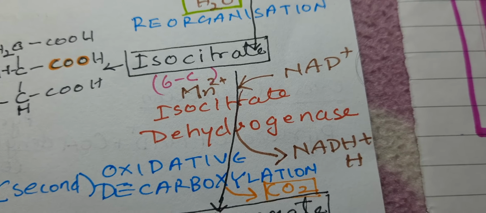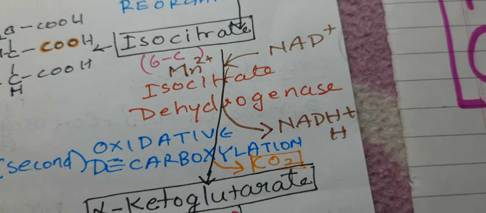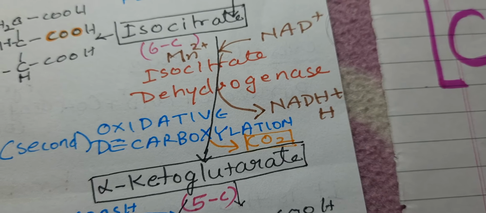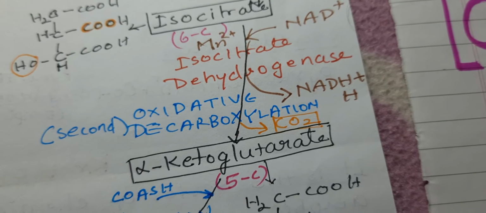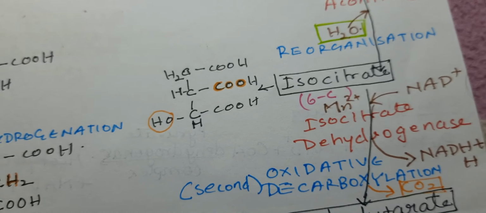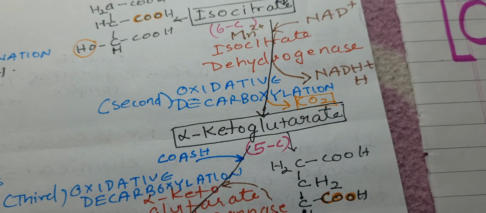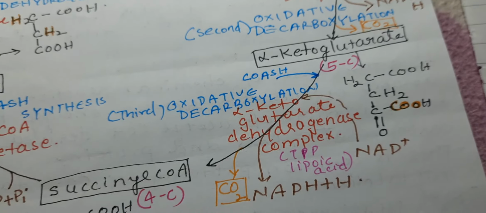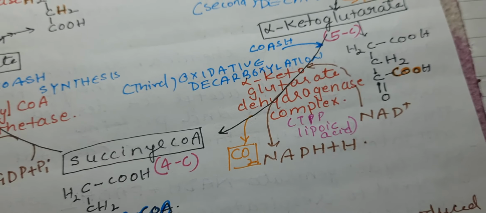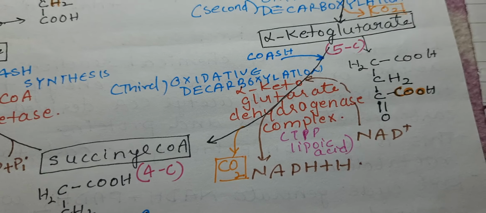The NAD takes up the hydrogen ion from the substrate and is converted into NADH plus H. So both the reactions are there. Oxidation is also there and decarboxylation is also there, and isocitrate is converted into alpha ketoglutarate. Now alpha ketoglutarate, in the next step, is converted into succinyl CoA, succinyl coenzyme A.